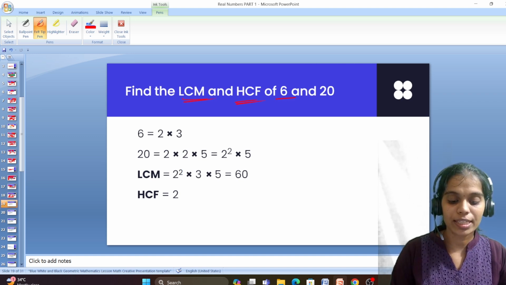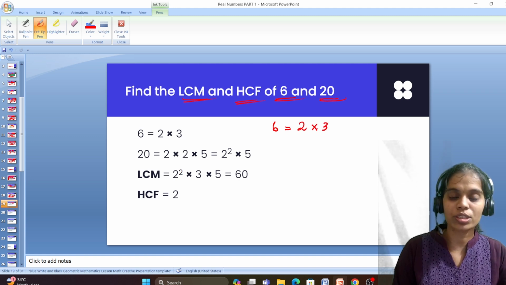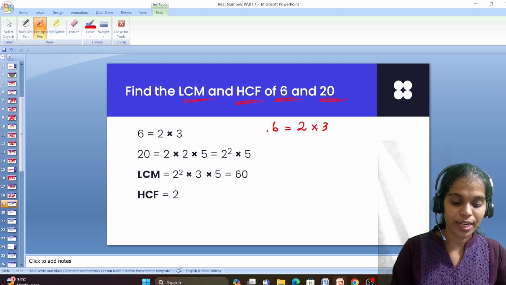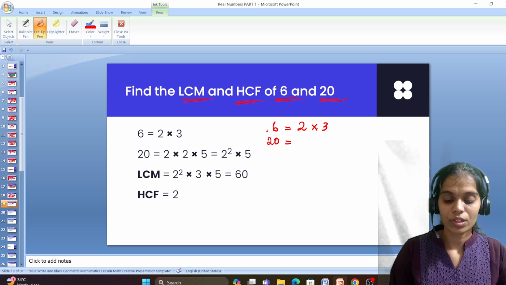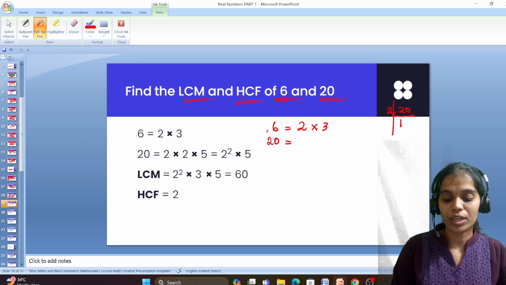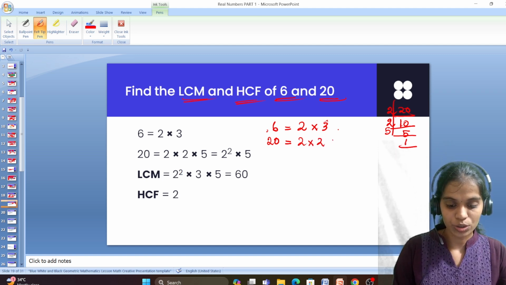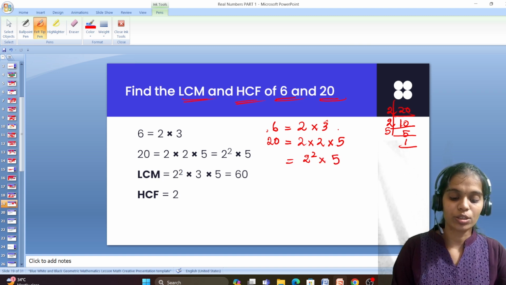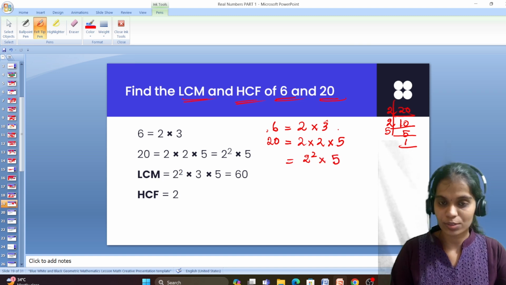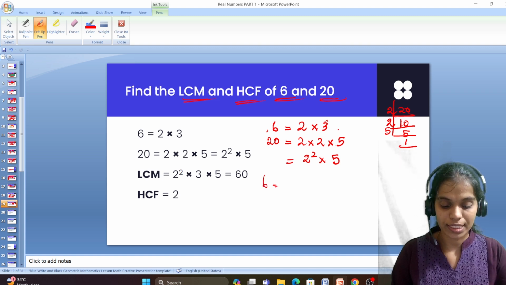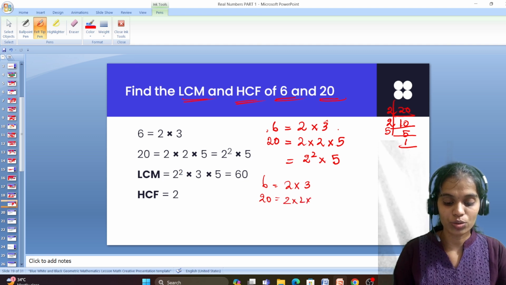Find the LCM and HCF of 6 and 20. What are the prime factors of 6? 2 into 3 into 1. 1 is not mandatory to write. Next is 20. If I take 20, 2 table 10 times, 2 table 5 times, 5 table 1 time, right? So 2 into 2 into 5, which means 2 square into 5. This is one of the ways to write it. So 6 is equal to 2 into 3, and 20 equals 2 into 2 into 5.